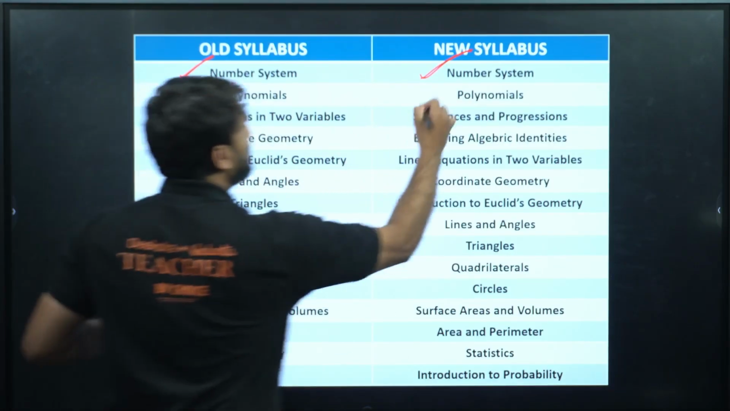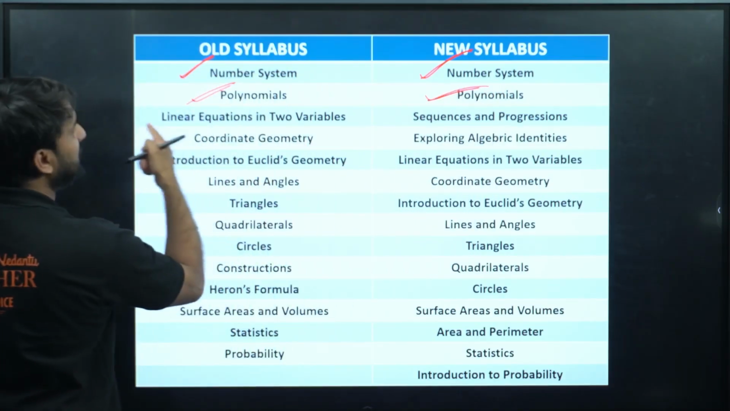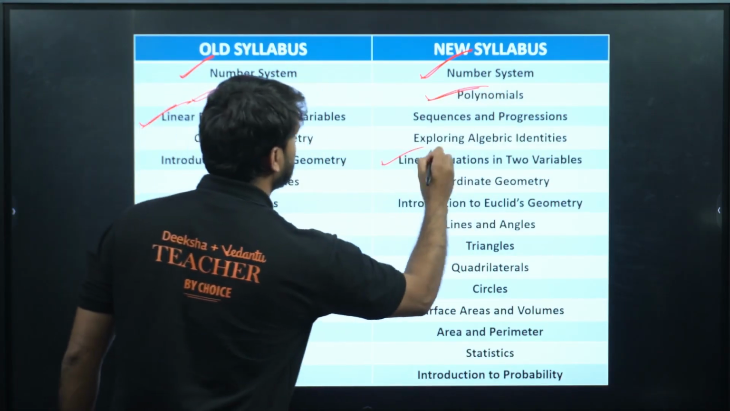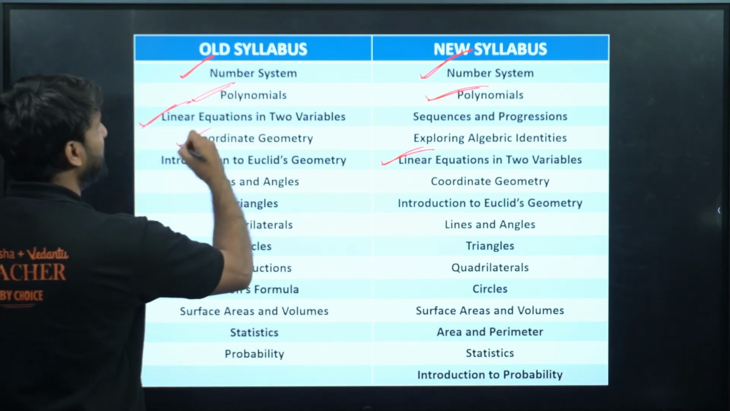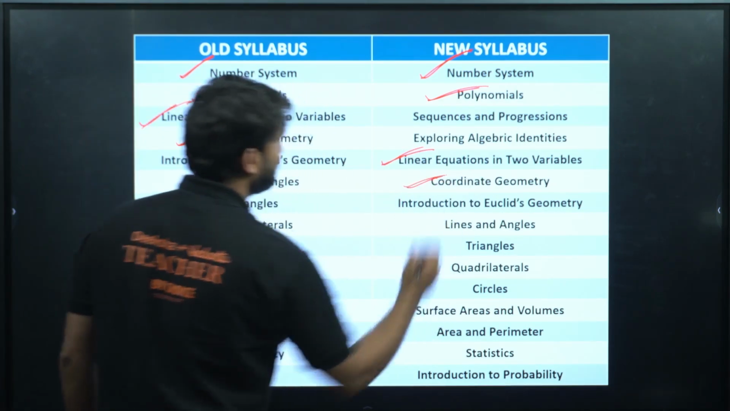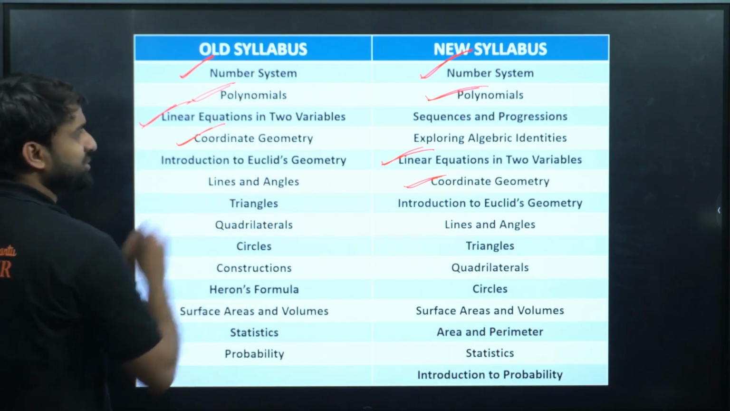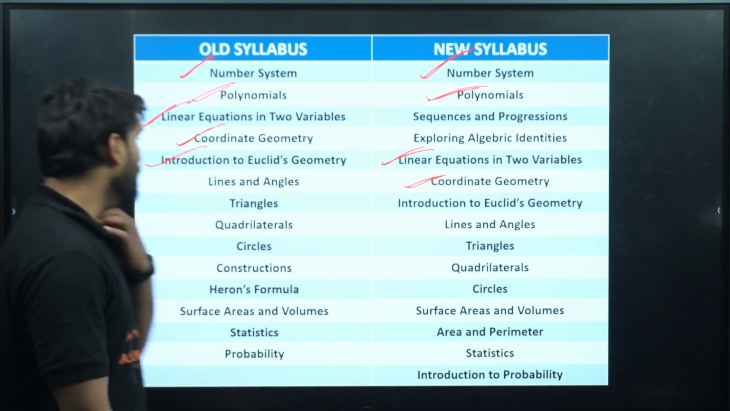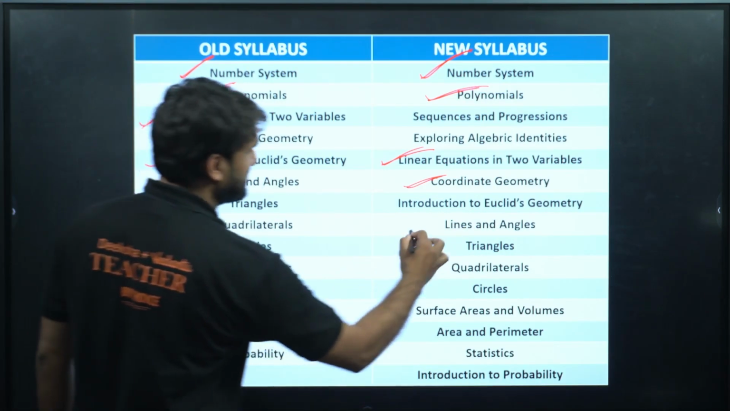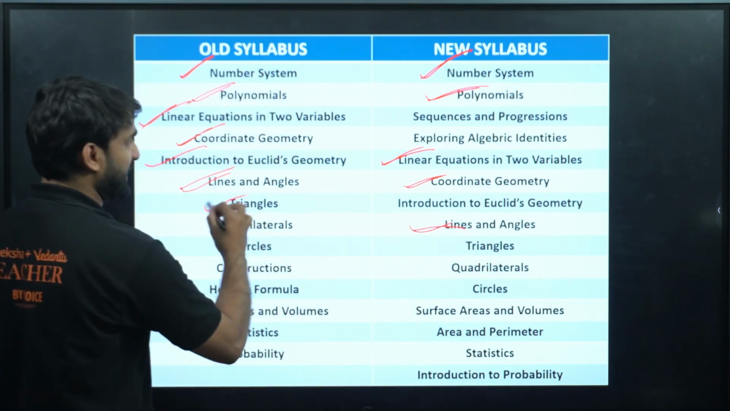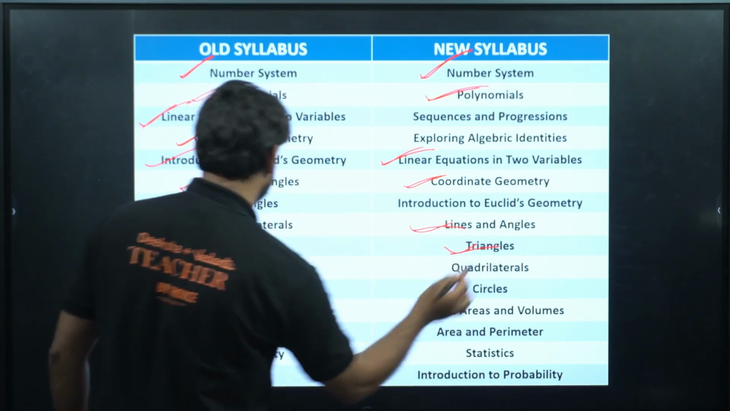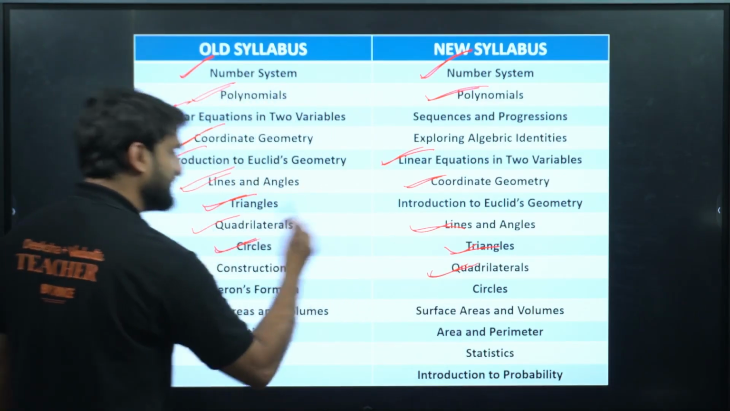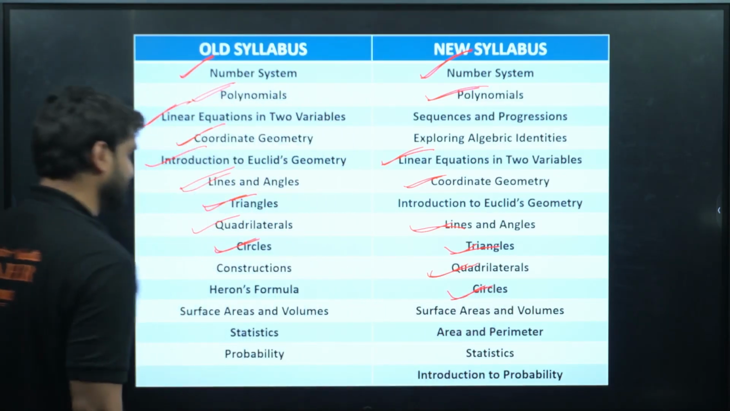Polynomial is there, here also polynomial is there. Linear equations in two variables are here and in the new syllabus also. Coordinate geometry is here and also here. Introduction to Euclid's geometry is here also. Lines and angles is there. Triangles are also in the new syllabus. Quadrilaterals are also there in the new syllabus. Circles are also there in geometry.